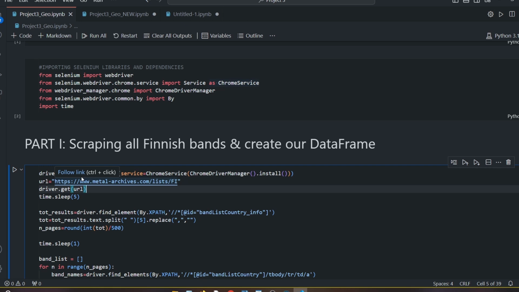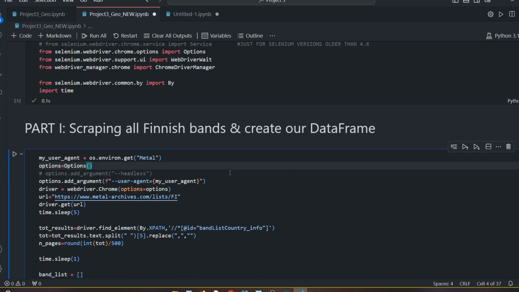In the old one, I need to import Service as ChromeService and blah, blah, blah, blah. Impossible to remember. In the second one, it's just a bit easier because it's just to create an options file where you insert all the specifics or input information you need to retrieve the data. And here comes the problem. Here you see I insert an option for a password, because as I told you before, metal-archives.com had to use some safety measures, such as the Verify You're Human button.